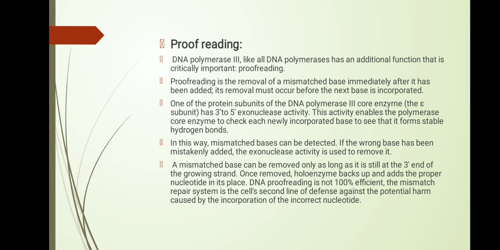In this way, a mismatched base can be detected if the wrong base has been incorporated mistakenly. The exonuclease activity is used to remove it. A mismatched base can be removed only as long as it is still at the 3' end of the growing strand. Once removed, the holoenzyme backs up and adds the proper nucleotide in its place. DNA proofreading is not 100% efficient. The mismatch repair system is the cell's second line of defense against the potential harm caused by the incorporation of an incorrect nucleotide.